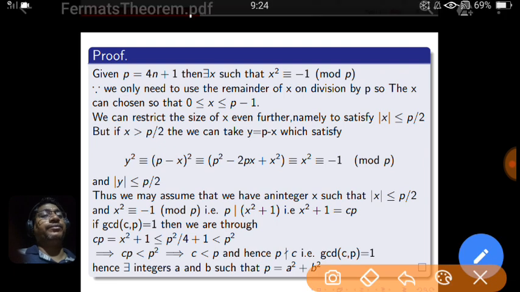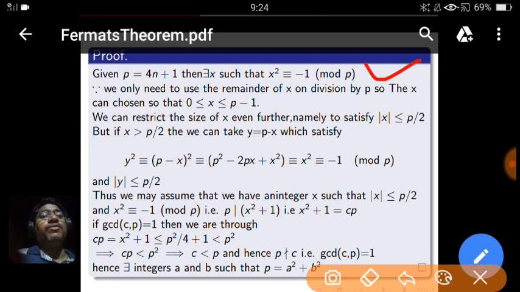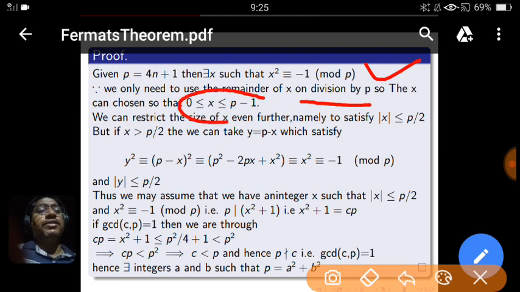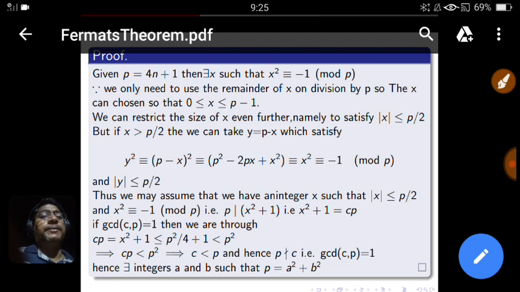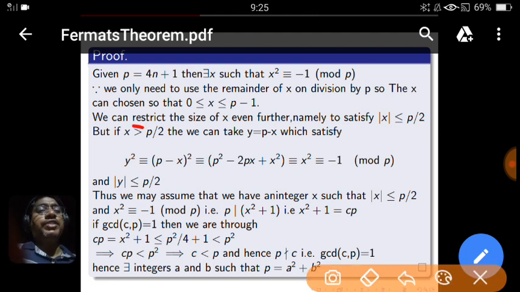I repeat once again. See, this p is a prime number of the form 4n plus 1. Then by the earlier result there exists x such that x square is congruent to minus 1 modulo p. Since we only need to use the remainder of x on division by p, x can be chosen between these. I explained this earlier. Here we can restrict the size of x even further, to p by 2. Suppose in case your x is greater than this, what will happen?